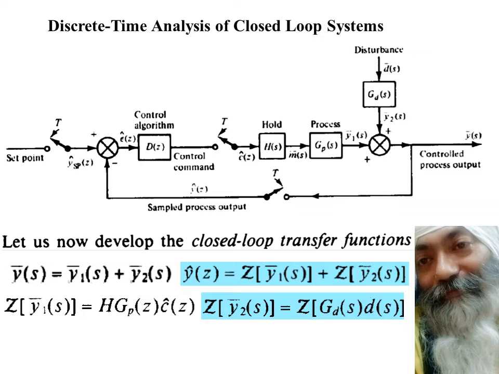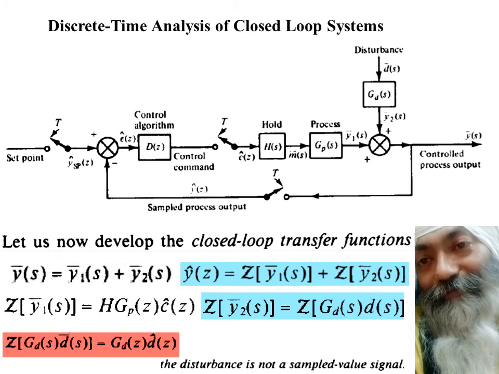We will take the Z transform of that and write this part of the equation as the Z transform of Gd(Z) into d(Z). But somehow if we think that we should write it like Gd(Z) into d(Z) and replace this portion by this portion, that will not be the correct way. The reason is that the disturbance is not a sampled value signal. Disturbance is a continuous signal. It is not coming at any point. There is no sampler. We do not apply any sampler.